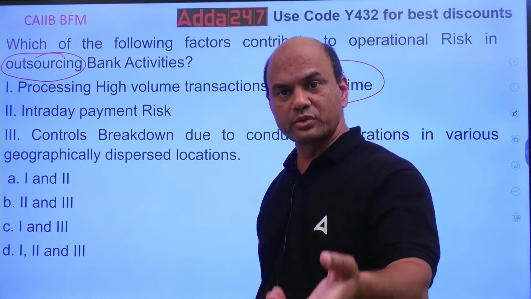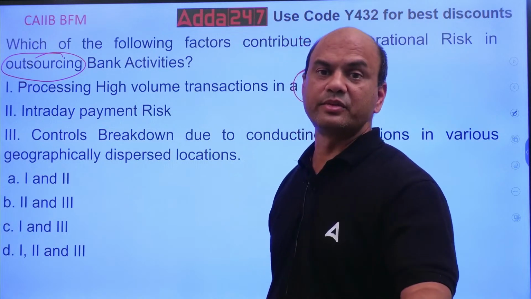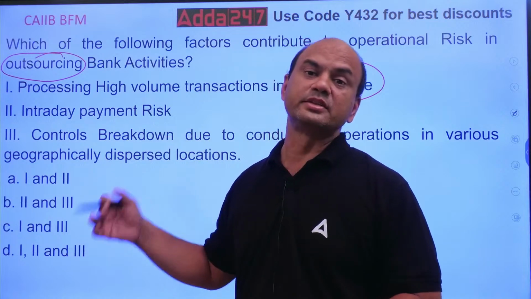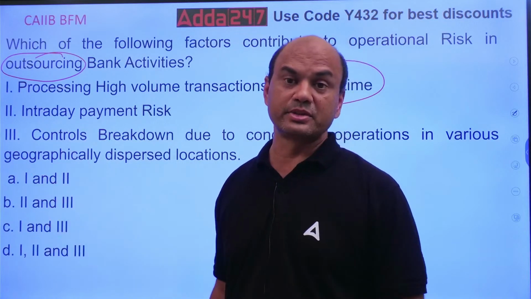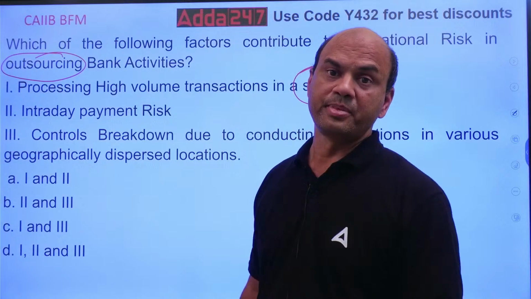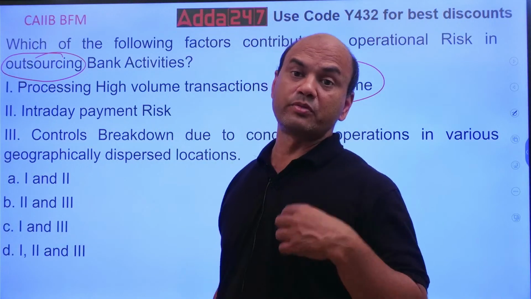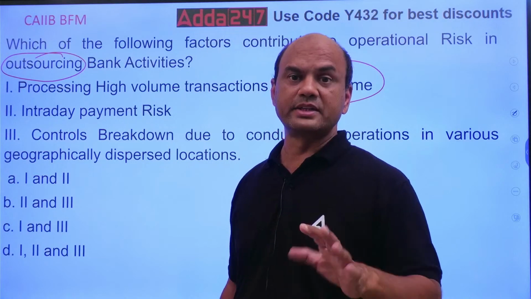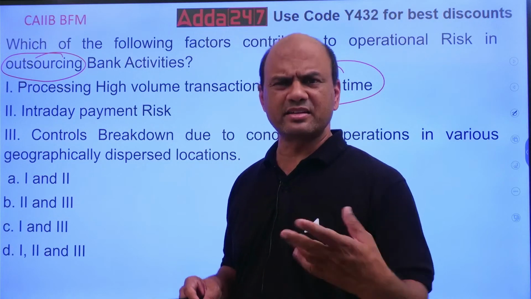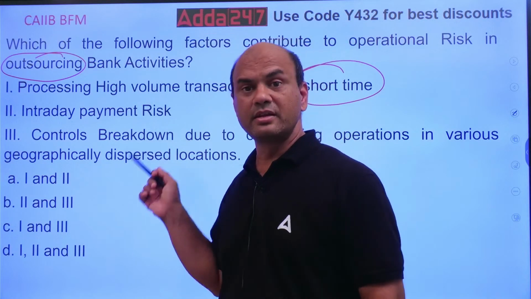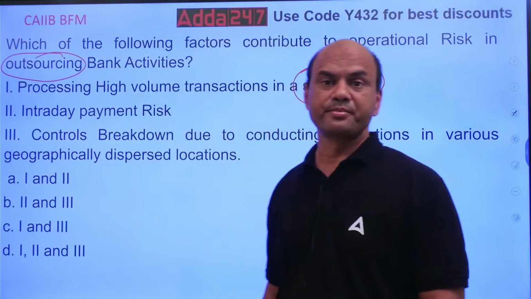The outsourced person will transfer the payment to me, I will transfer it to someone else, and that someone else will further transfer it to the customer. So one link is added. If the payment doesn't come to me from you, then this can be the problem.